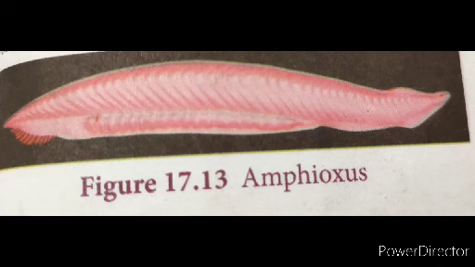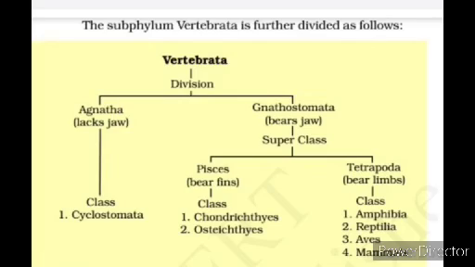And Vertebrata. Vertebrata, we know, have a backbone. In the earlier embryonic stages the notochord is present, and afterwards it is replaced in the adult by the vertebral column. These are grouped into six classes: Cyclostomata, Pisces, Amphibia, Reptilia, Aves, and Mammalia. Totally six classes.